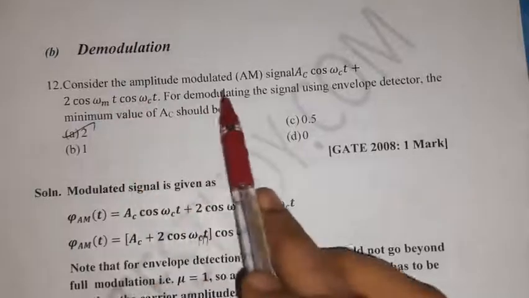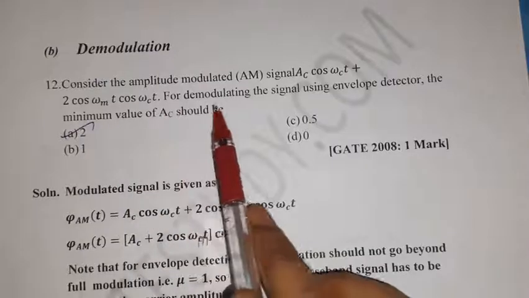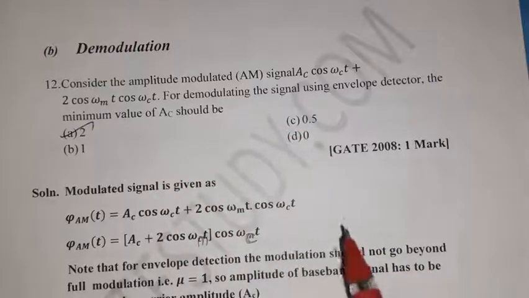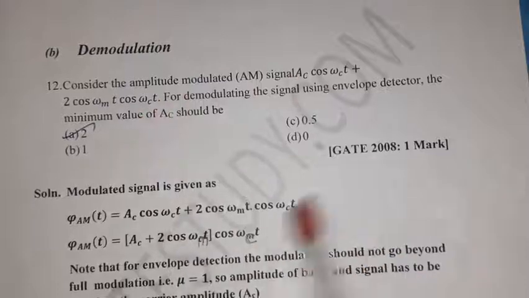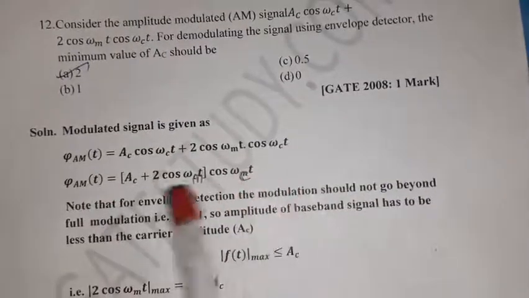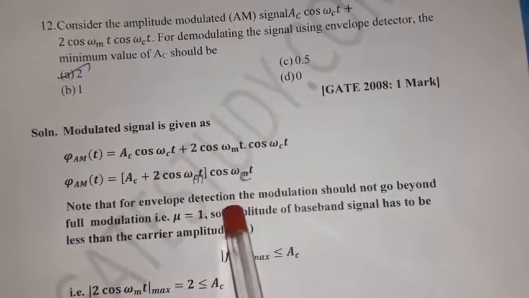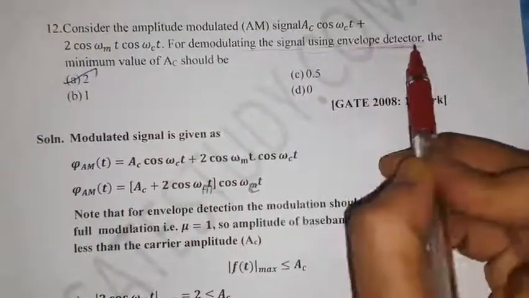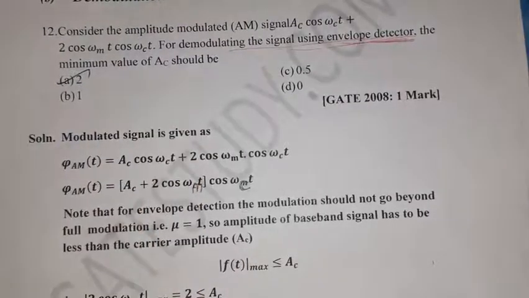Consider the amplitude modulated AM signal AC cos of omega ct plus 2 cos omega mt cos omega ct. For demodulating the signal using an envelope detector, the minimum value of AC should be. So, what is given? The amplitude modulated signal is AC cos omega ct plus 2 cos omega mt cos omega ct. This is the modulated signal. By taking cos omega ct outside, we get AC plus 2 cos of omega mt. We need to find the minimum value of AC.